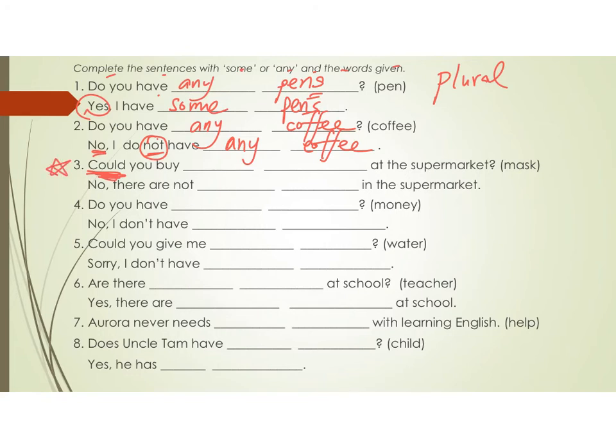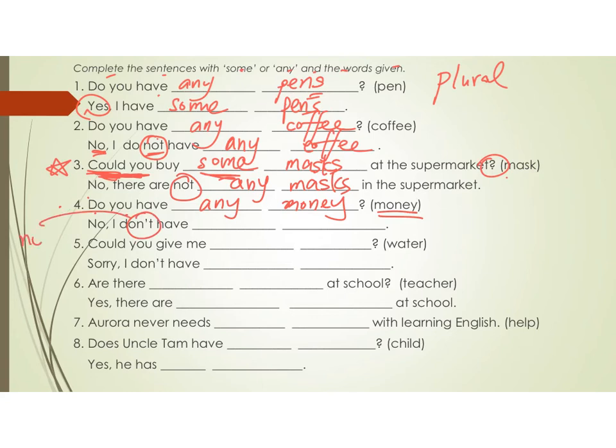Could you buy some masks at the supermarket? Here, I use some in this question because it is a request. 係一個請求嚟嘅。Here we say could you to make it more polite. No, there are not any masks in the supermarket. 冇晒啲口罩啦。Number 4, do you have any money? Money is uncountable. Okay? No, I don't. Don't means do not. Have any money?